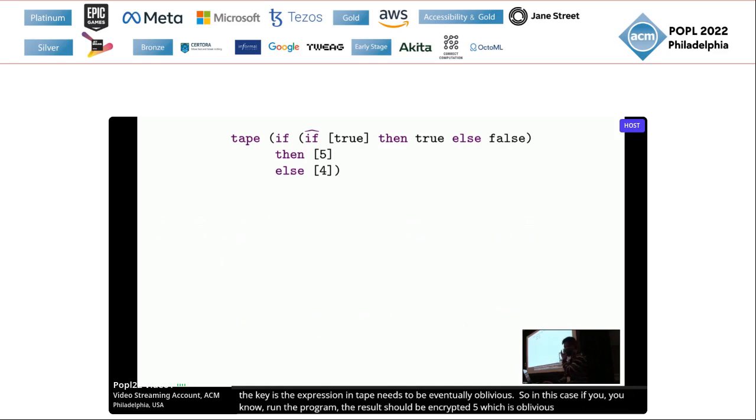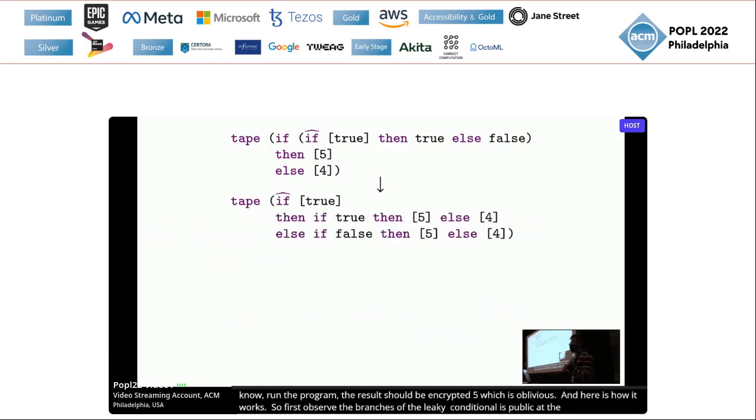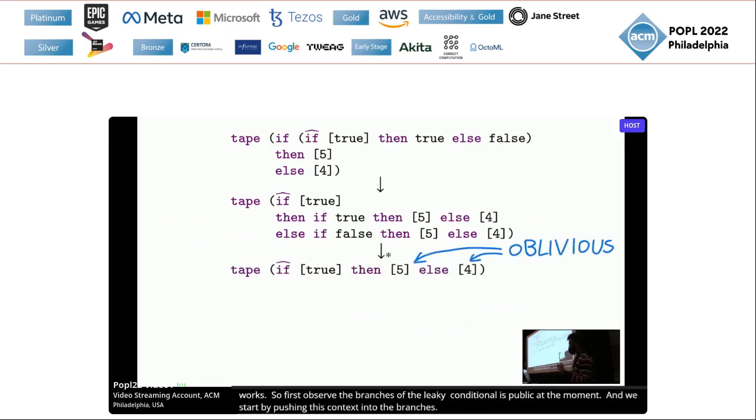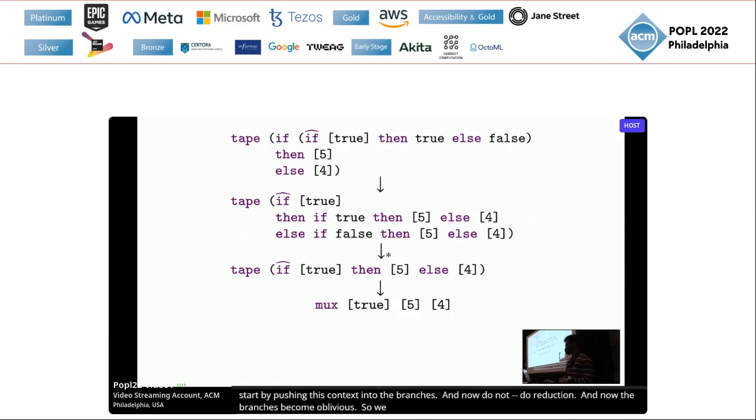And here's how it works. First, observe the branches of the leaky conditional are public at the moment. We start by pushing this if context into the branches. And now do more reduction. Now the branches become oblivious, so we can reduce the whole thing into a mux and finish the computation securely. I hope this is intuitive that throughout the whole execution, no private information is actually revealed. The actual semantics is slightly more complicated, but this is the idea.